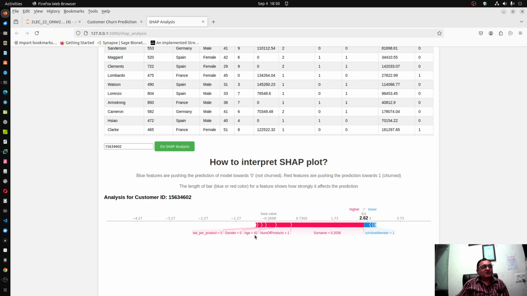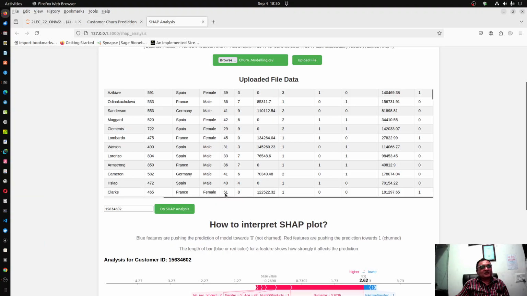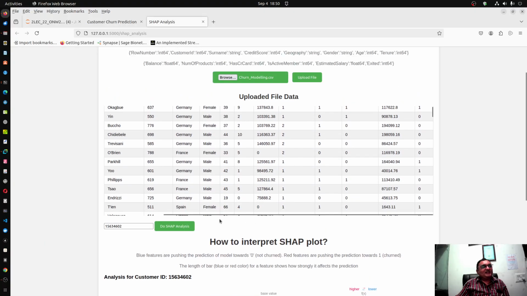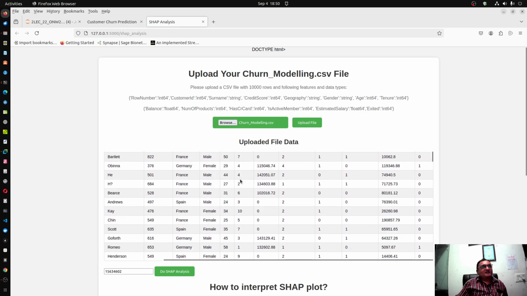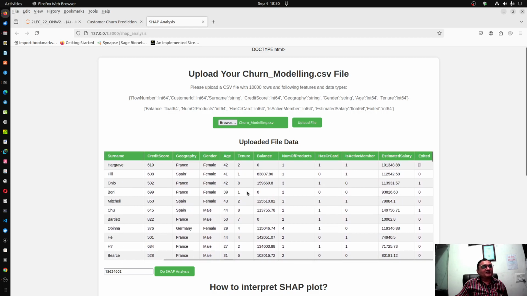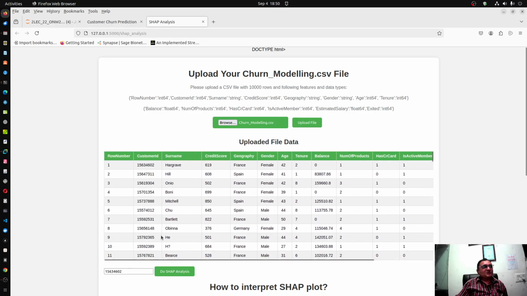Gender is zero, female. That is also responsible. Age 42, and balance per product is zero. So this customer is having only one product and keeping no balance, zero balance per product. So such a customer is highly likely to churn. But now do SHAP analysis for a customer who did not churn. That is this second customer, exited is equal to zero.